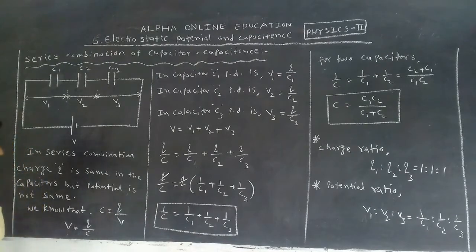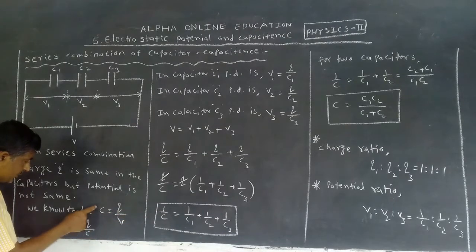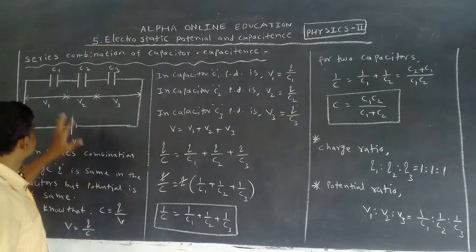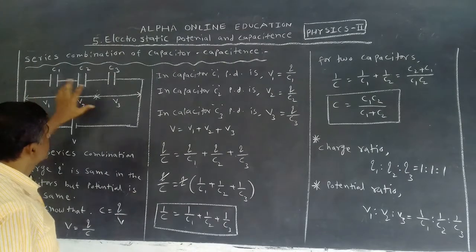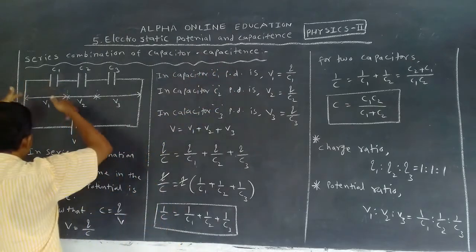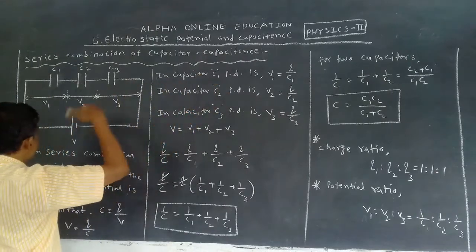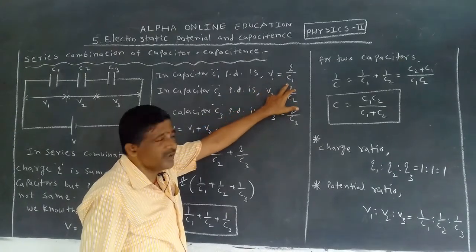As per the definition, we know the equation for capacity: C is equal to Q by V. Taking Q and C, V is equal to Q by C. Now in capacitor C1, what is the potential difference? V1 is equal to Q by C1.